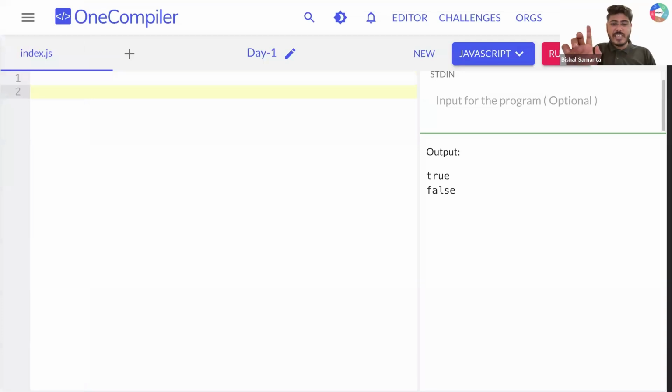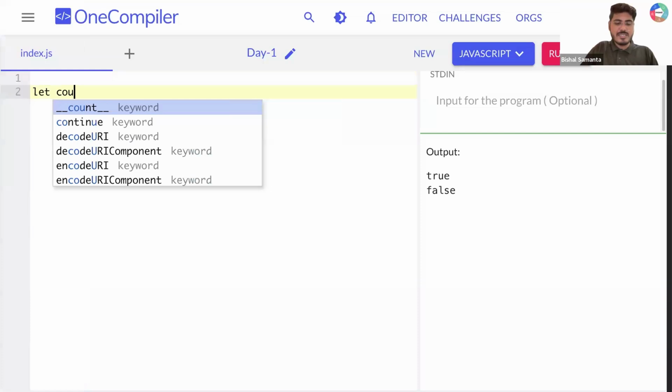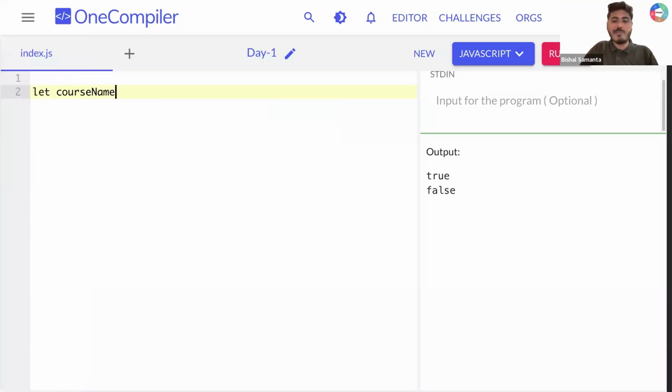Okay. So let's say you want to create a variable name. Let's say let courseName. Let's say you enrolled in a course, right? Let's say the course name is JS104. Let's suppose this course name is like that. Can you tell me what is the data type I'm having here? What is the data type I'm having here? Can you tell me?